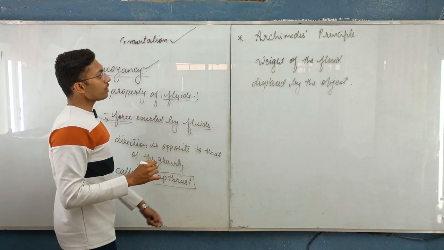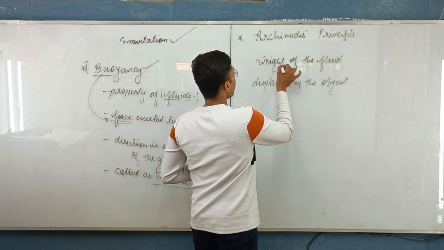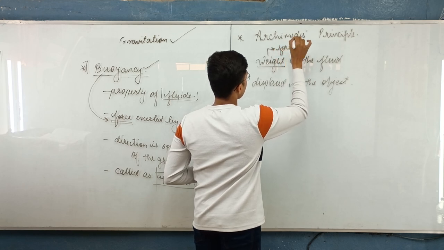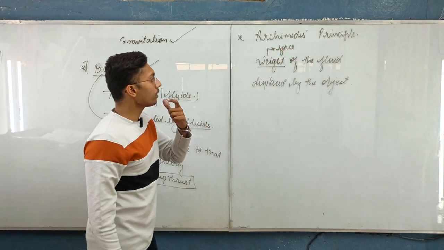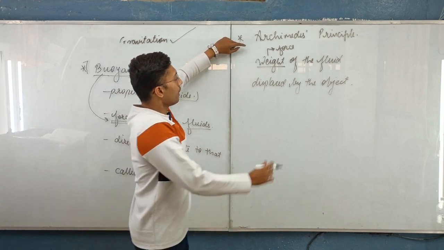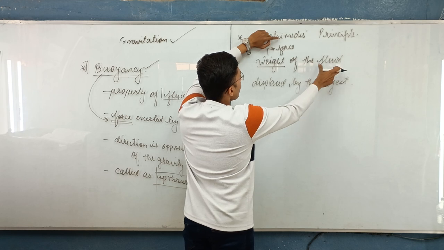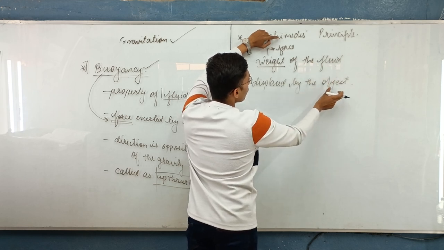It is equal to the weight. Weight is also a type of force which is acted because of the gravity. Then this force is equal to the weight of the fluid displaced by the object.